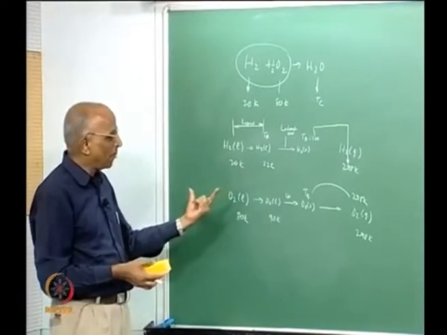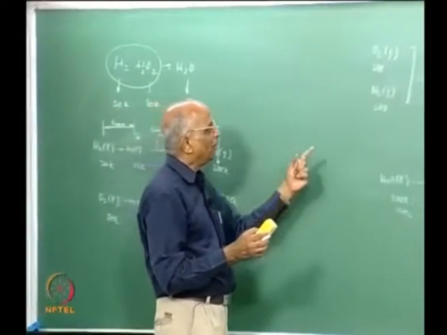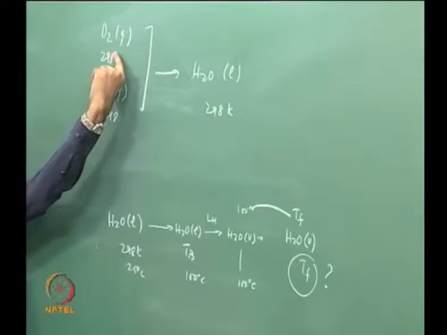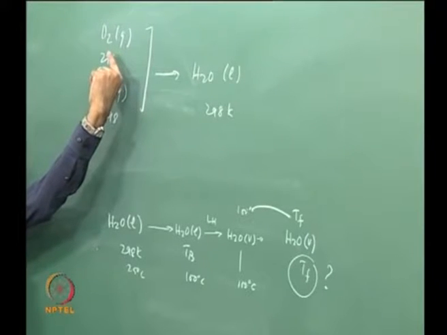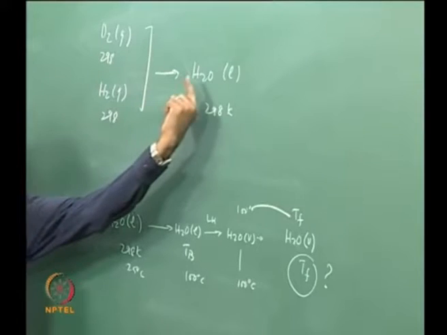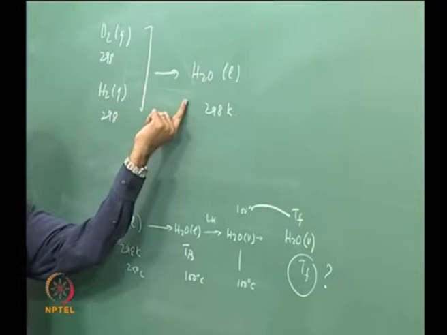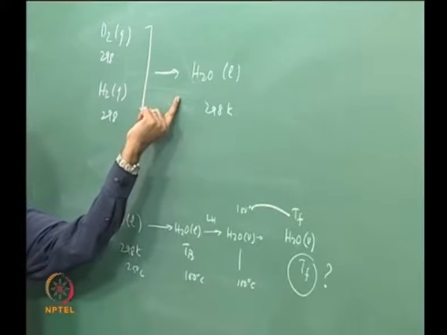Is the thing clear? All I am trying to say is, all we studied so far was that the substance is originally at the standard state, and the products are also formed at the standard state, and we calculated the heat which is generated at the standard state.